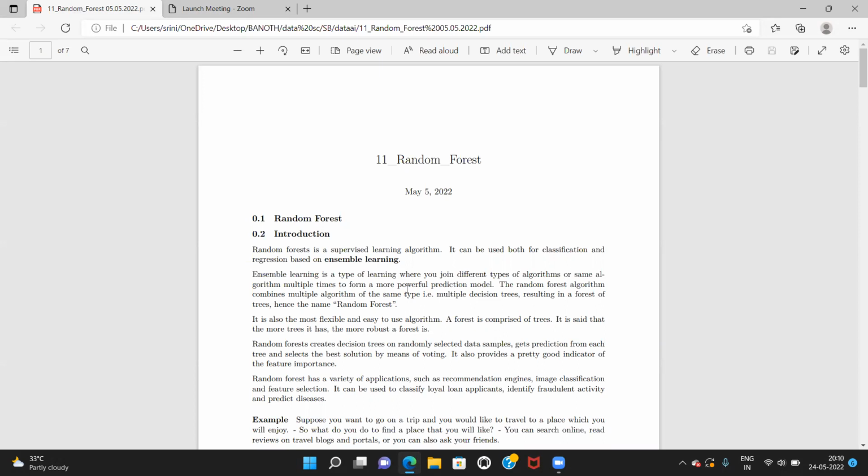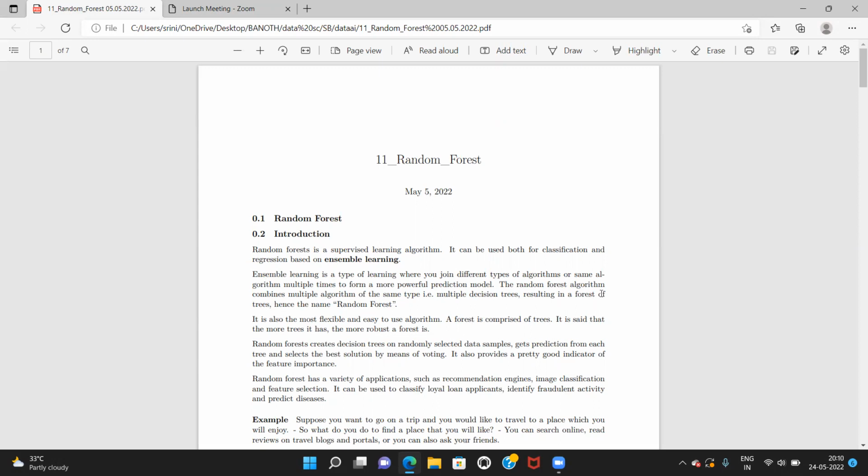Ensemble learning is a type of learning where you join different types of algorithms, or the same algorithm multiple times, to form a more powerful prediction model. Why do you use ensemble learning? For that, we use ensemble learning.